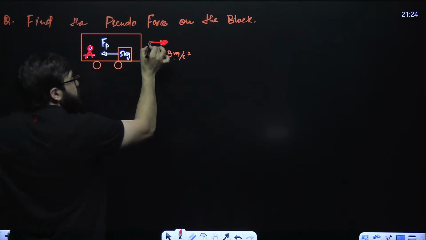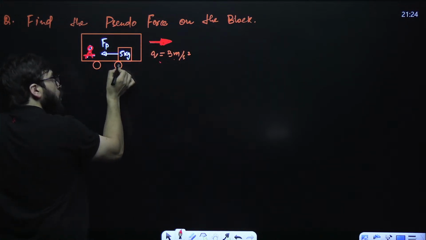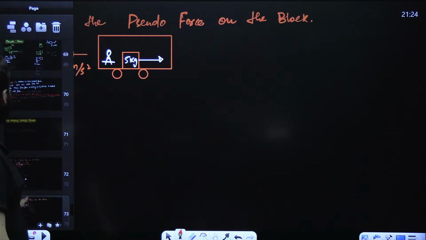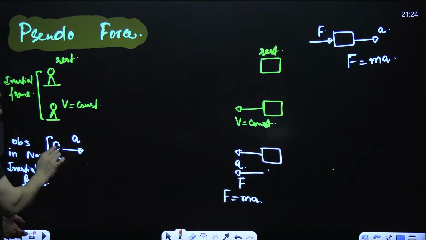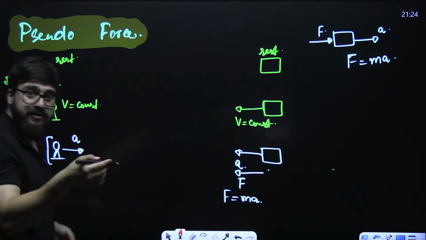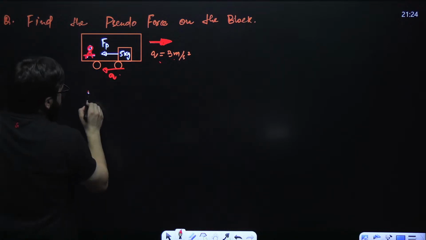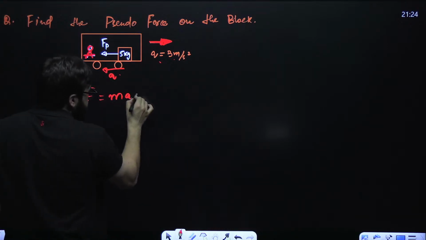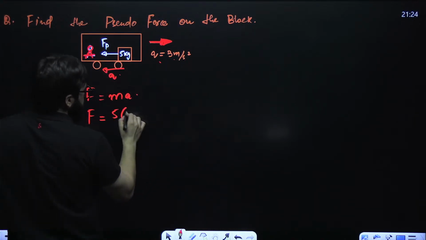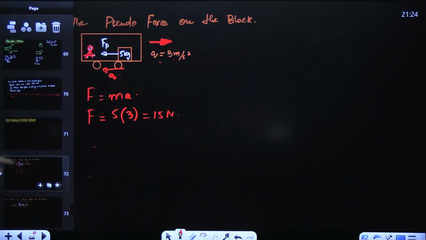If the acceleration of the observer is forward, then on the block, acceleration will be in the opposite direction. Now tell me, what is the value of this pseudo force? F is equal to mass into acceleration. What is the mass over here? That is 5. What is the acceleration? That is 3. So 5 into 3 is, sir, 15 Newton. That's how you are supposed to apply it.